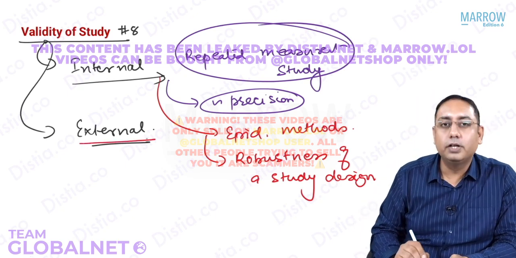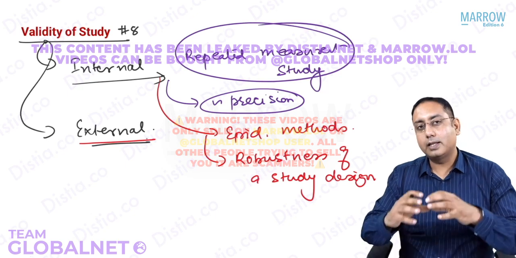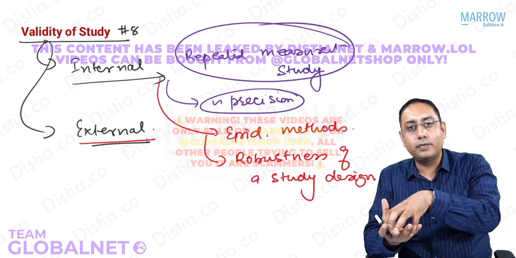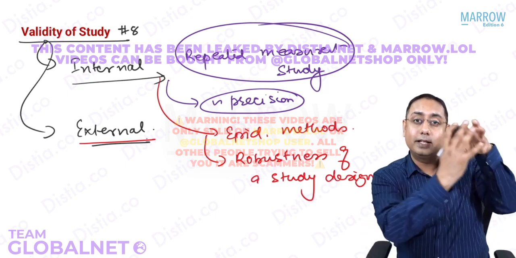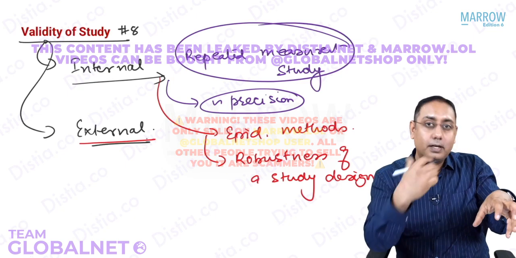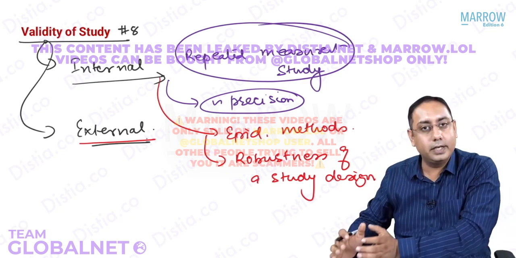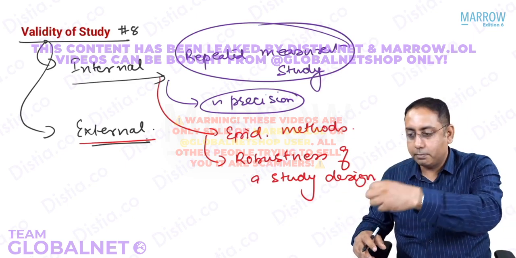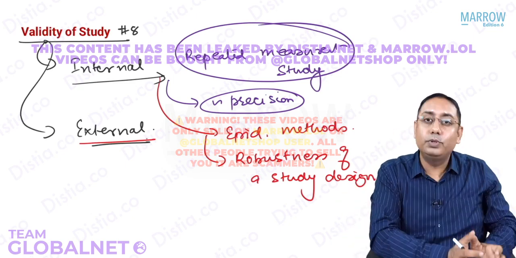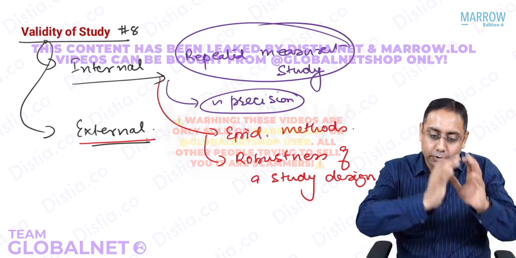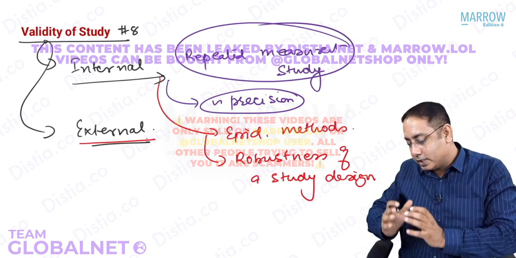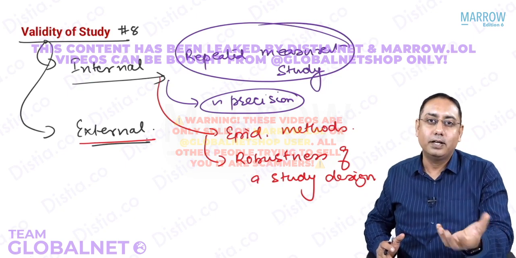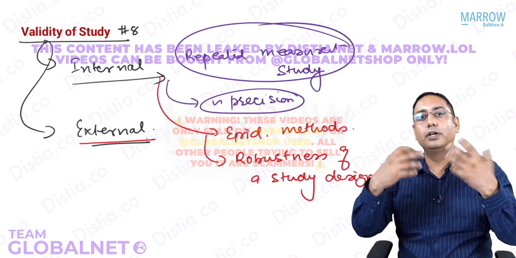What do you mean by external validity? External validity means that if I do a research in this population using this intervention, now I do a research in another population using this similar intervention. You do a study in Delhi and you do some intervention, you get some HB results or blood pressure changes. You do the same intervention in Manipur. You do the same intervention in Jammu Kashmir. You do the same intervention in Kerala. So will you get the same results again and again? So that understanding is called external validity.